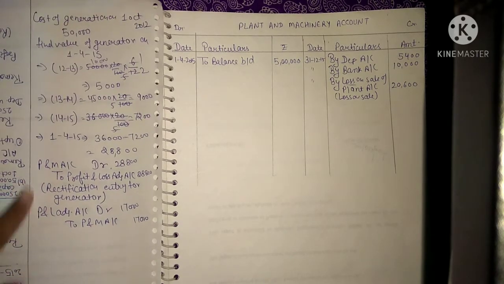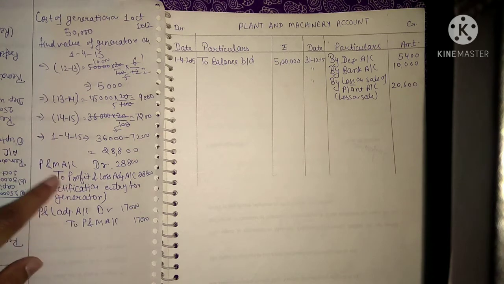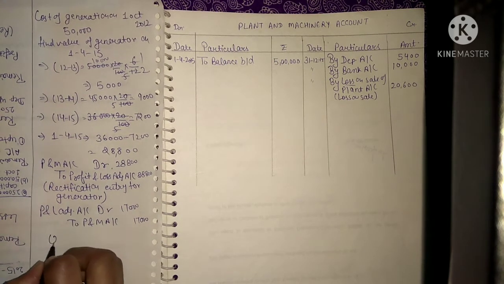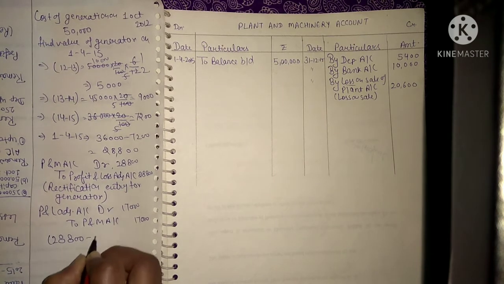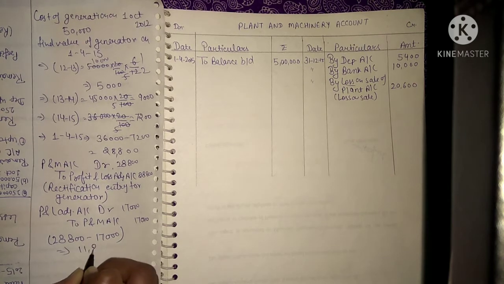So in both of these entries, the accounts used are the same. Plant and machinery account is used, and in both entries, profit and loss adjustment account is used. So we can directly find the difference between these two amounts, 28,800 and 17,000. The difference will be 11,800.